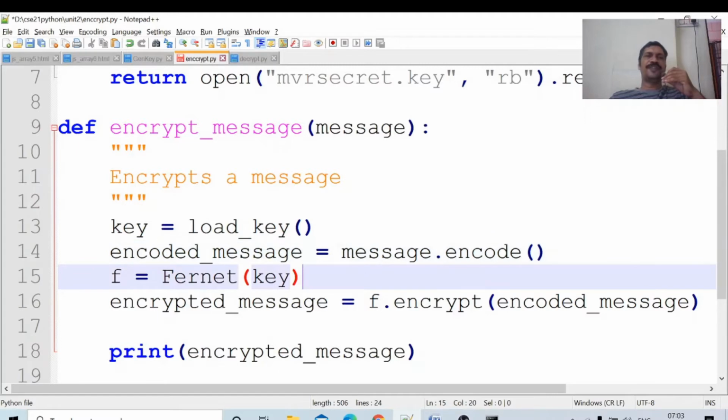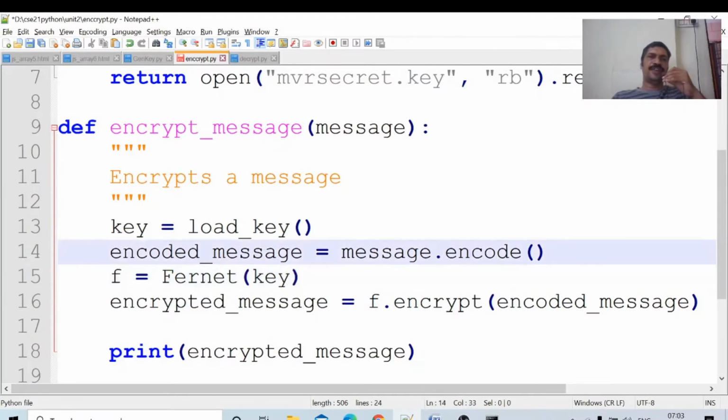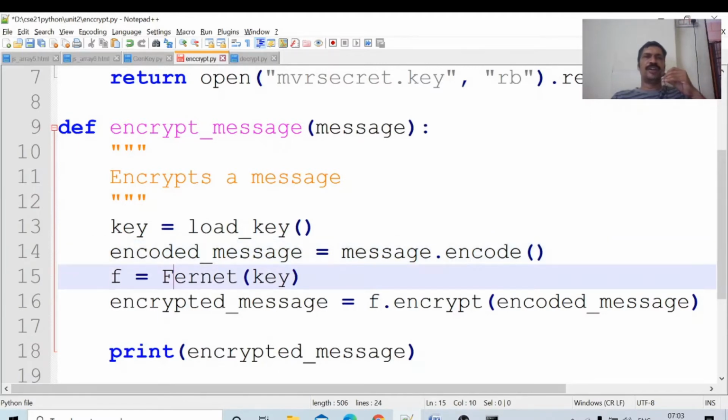After that, F equal to Fernet of key. This is just the algorithm, and for that algorithm we give the key. This is the AES algorithm. The key we generated is given to the Fernet algorithm. Next, I am encrypting with F dot encrypt, passing the encoded message. The encoded message is encrypted.